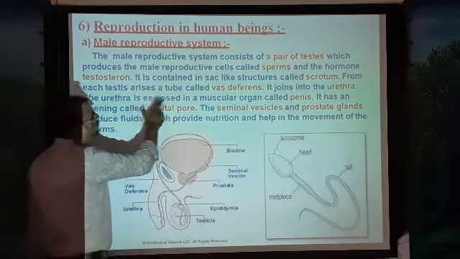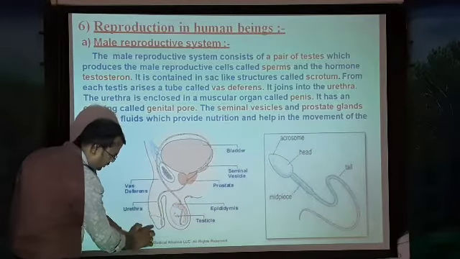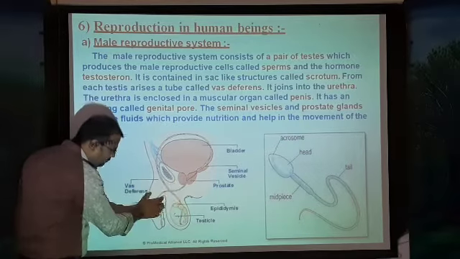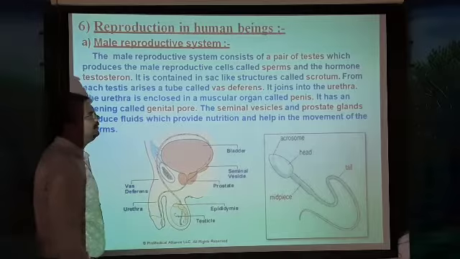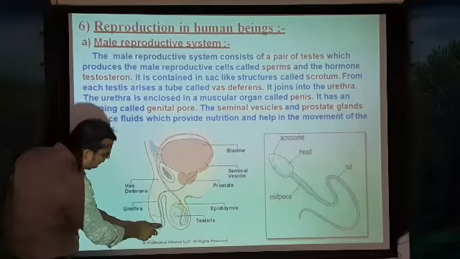The urethra is enclosed in a muscular organ called the penis. This is the penis, the muscular structure which encloses the urethra. It has an opening called the genital port. This is the genital port.